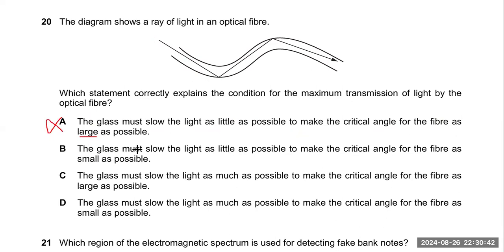Second option: the glass must slow the light as little as possible to make the critical angle for the fiber as small as possible. I'm writing a dot. I think it will be correct. I have to check the next option also. The glass must slow the light as much as possible to make the critical angle large. No, it is also incorrect. The critical angle must be small.